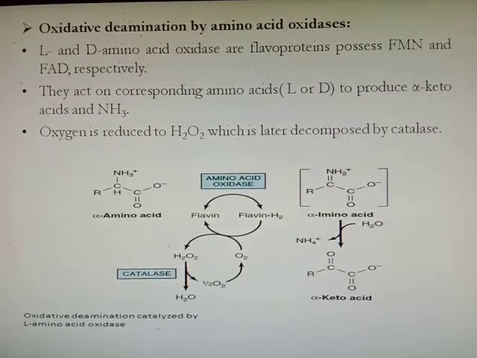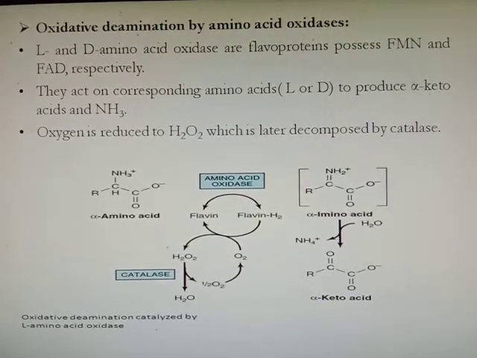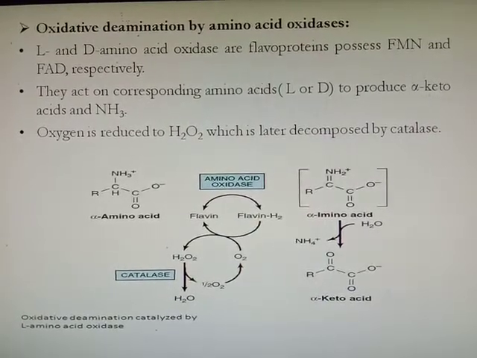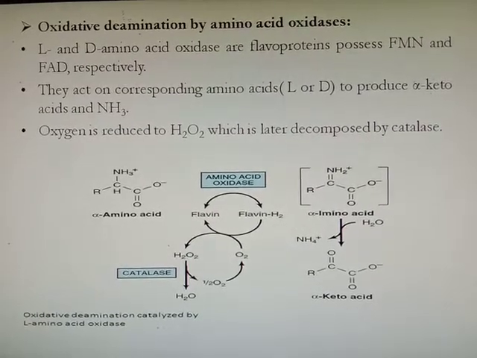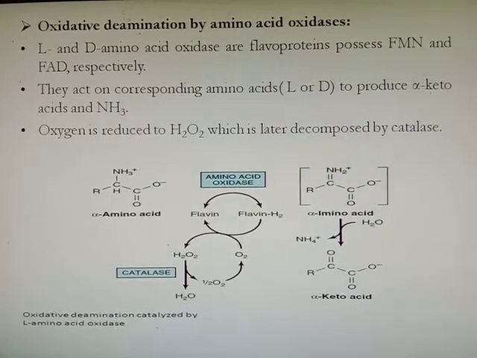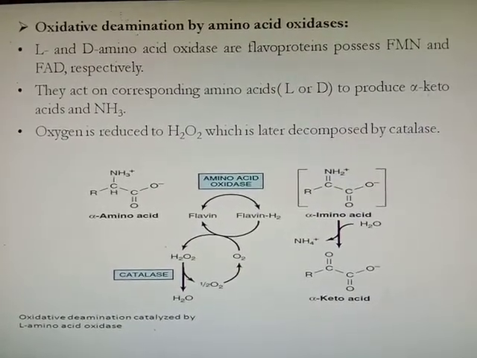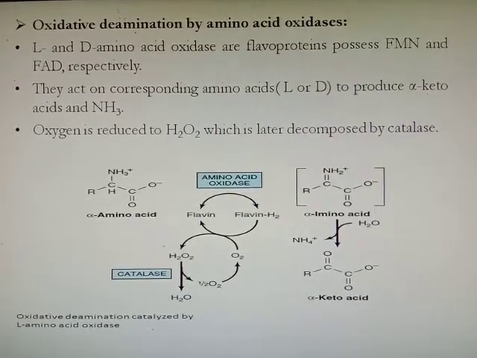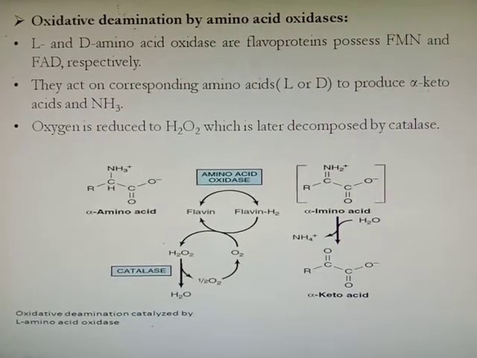These enzymes are flavoproteins, possessing FMN and FAD groups respectively. They act on the corresponding amino acid: L amino acid oxidase acts on L alpha amino acid and D amino acid oxidase acts on D amino acid to produce alpha keto acid and ammonia. The oxygen is reduced to H2O2, which is later decomposed by catalase.